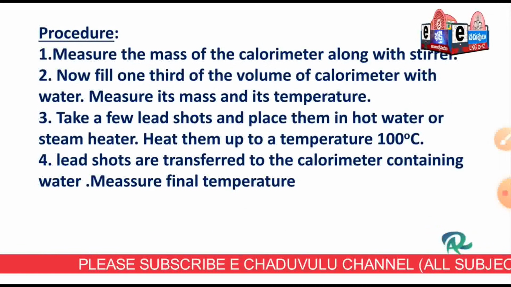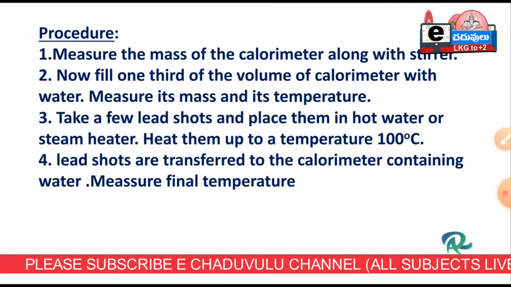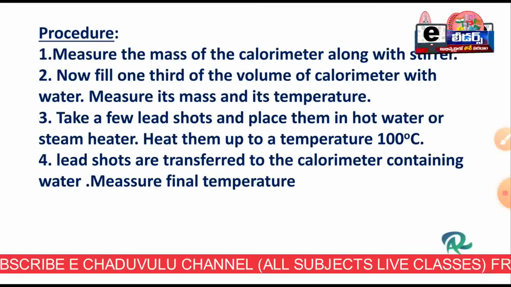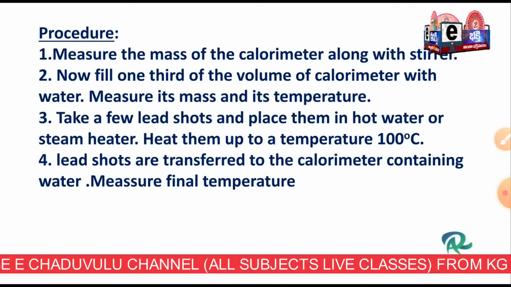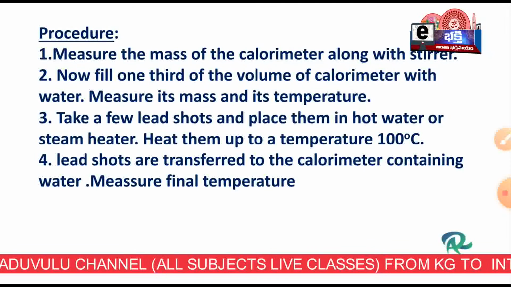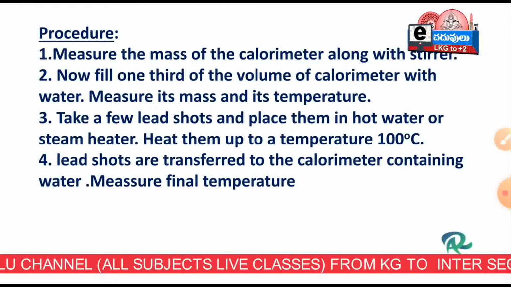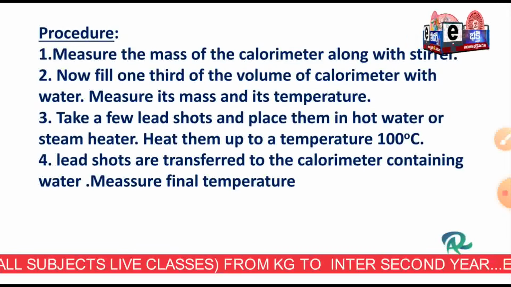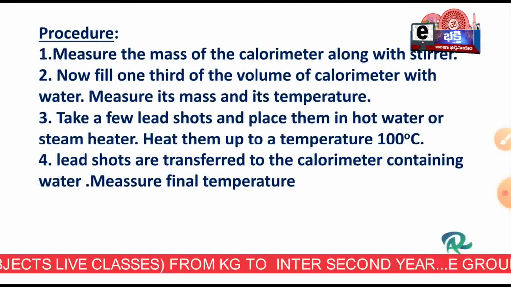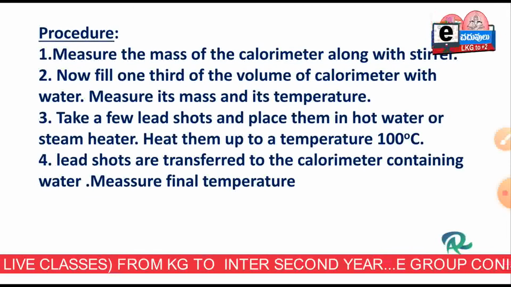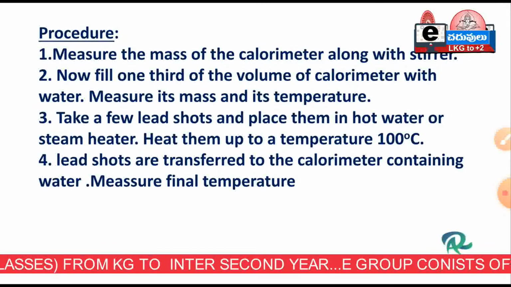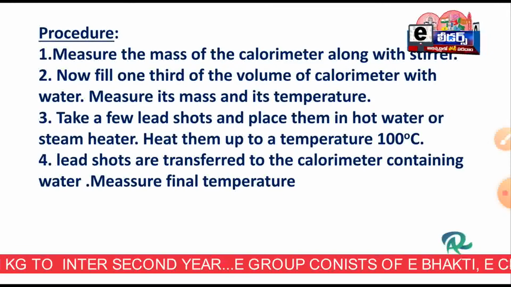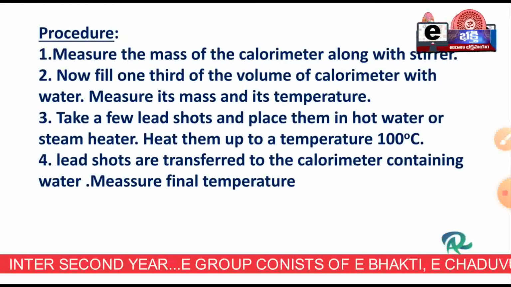And procedure: we had taken 6 readings, just write it down. Don't mug up all these things. I had taken an empty calorimeter. I weighed it as M1, and afterwards I weighed the calorimeter along with water, that is M2, and afterwards I weighed the calorimeter with the water and bolt, that is M3, and I measured the initial temperature of water, T1 degrees centigrade, and I measured the temperature of the bolt when it is in the hot water bath, that is T2 degrees centigrade.